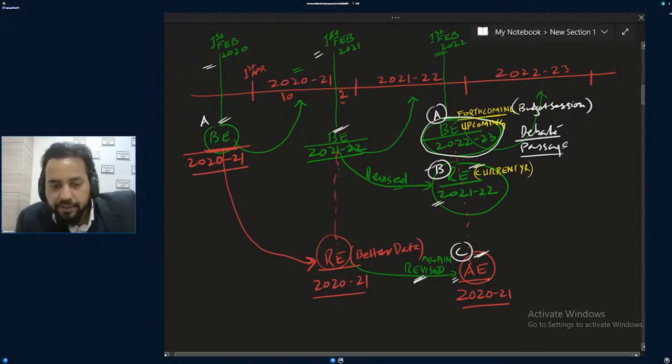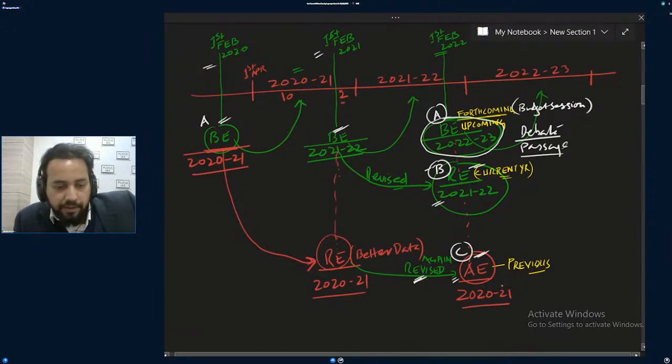And the year which is past, I am talking with respect to financial year, this is the previous year. Yes or no? So from here you can understand that budget estimate is presented for the upcoming year, revised estimate is presented for the current year, and actual estimate for the previous year.